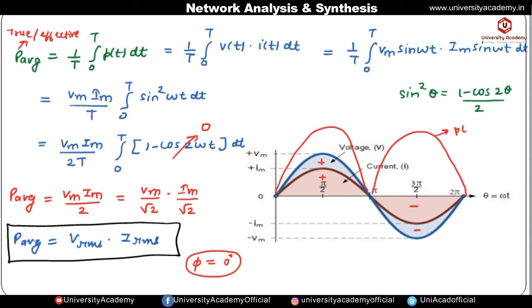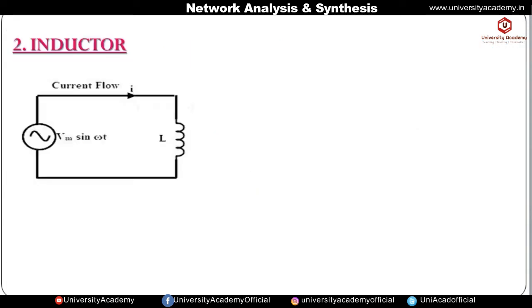Okay, so if we find out its average power, it will be near about this, and its value will be given by V RMS and I RMS. So this is the average power. Okay, now let us see the next element, which is inductor.